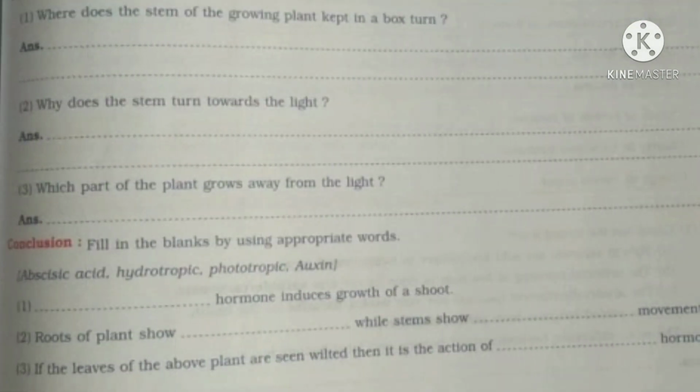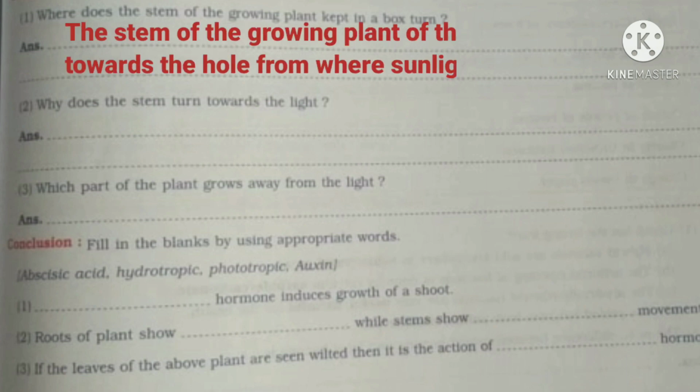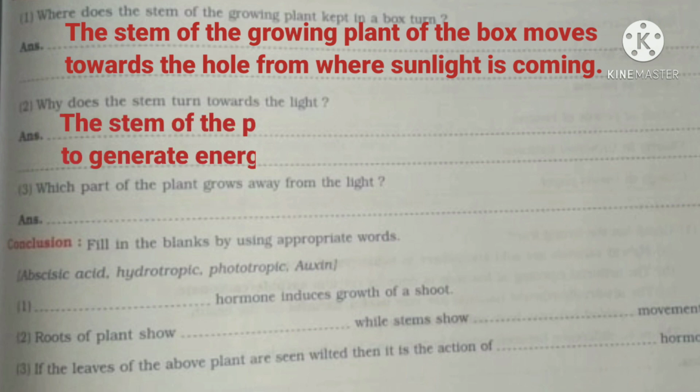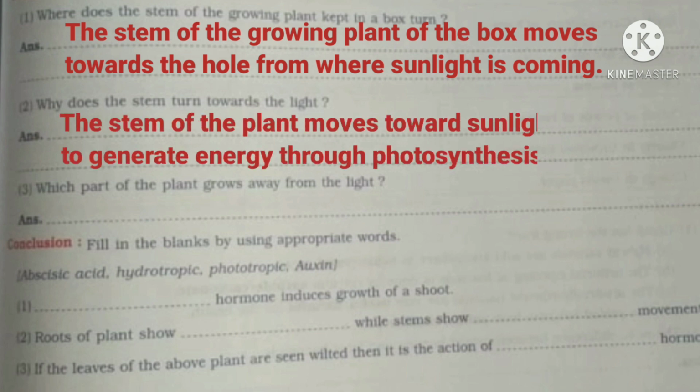Answer the first question. Where does the stem of the growing plant kept in a box turn? Where will the stem be moving? The stem of the growing plant in the box moves towards the hole from where sunlight is coming. Second, why does the stem turn towards the light? What do you think? The stem of the plant moves towards sunlight to generate energy through the process called